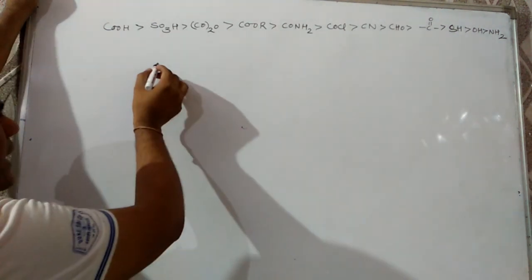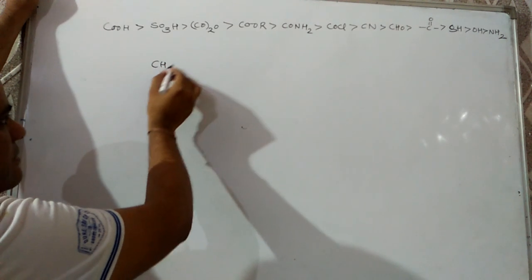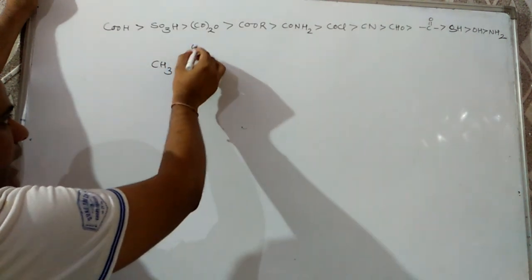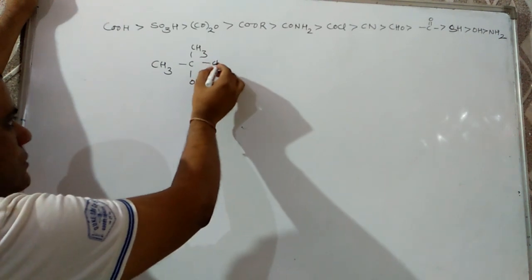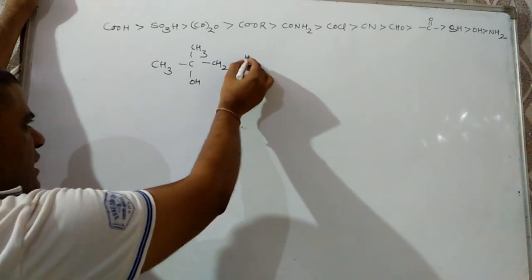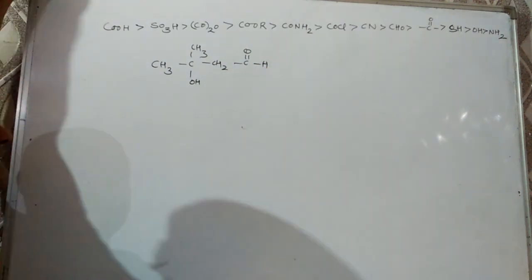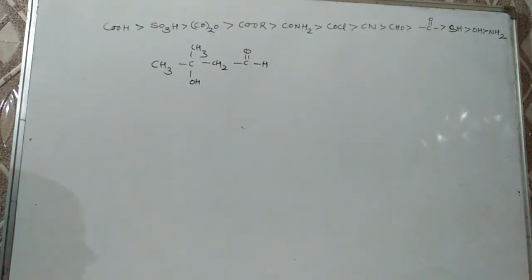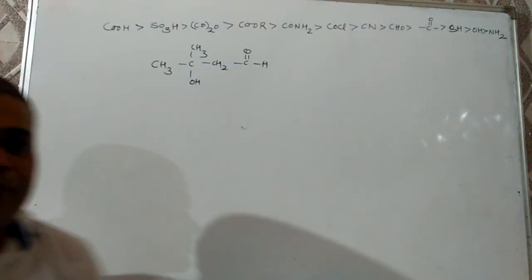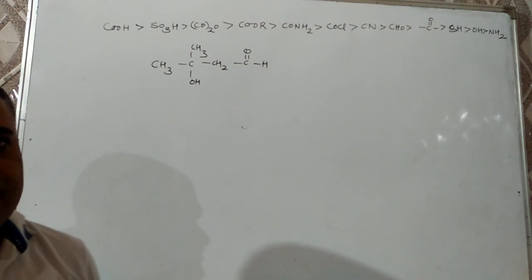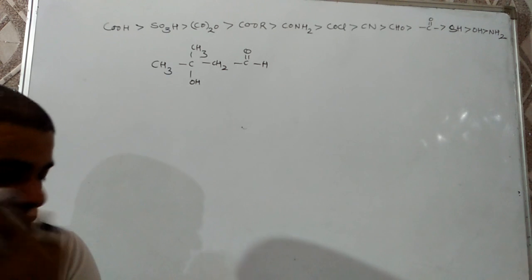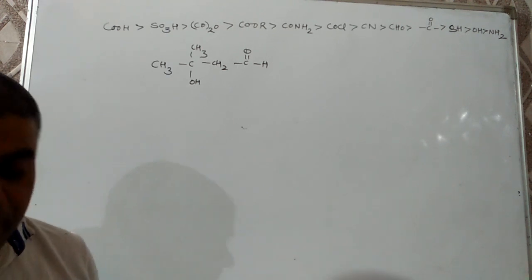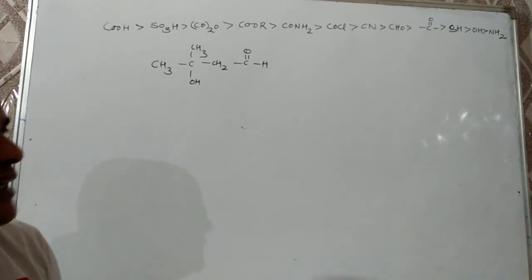For example, if the compound is CH3, C, H3, OH, CH2, CHO. What is the IUPAC name of this compound? First of all, we have to see how many functional groups are there. There are two functional groups, aldehyde and alcohol. So we have to give preference to aldehyde according to this series.